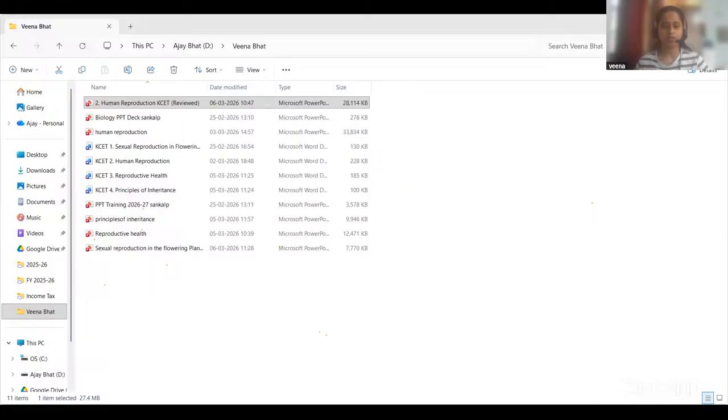The sperm should have all the parts properly, it should be motile also, and that sperm is capable of penetrating and entering inside the ovum. After that one sperm enters, the zona pellucida layer is there.